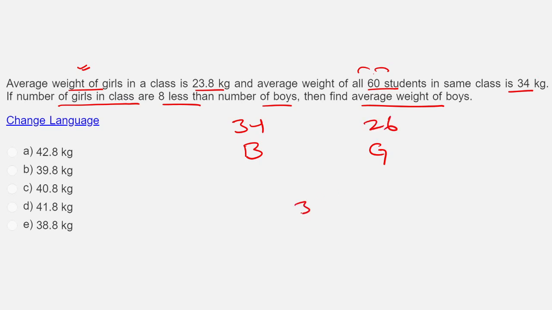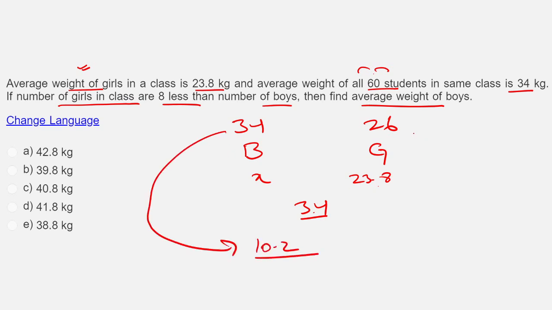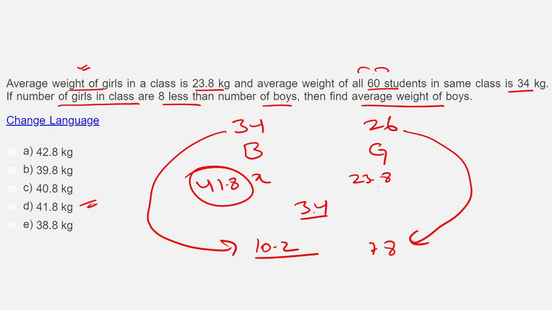Average weight is given to me. Let me put the weights here. Girls' was 23.8 and boys I do not know. So this is how much? For 0.2 it will become 24. So this is 10.2. Right? So this 10.2 corresponds to 34. Then what will correspond to 26? Simple. 34 into 0.3. So this is 26 into 0.3, 7.8. So this will be 41.8. Simple. 34 plus 7.8. Chalo, let's move to the next one.